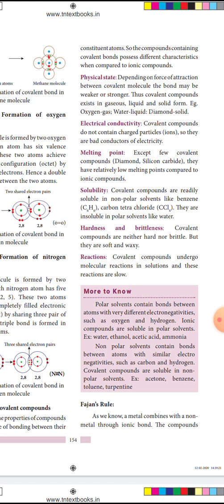Next one is reactions. Covalent compounds undergo molecular reactions in solutions and these reactions are slow. Comparing to this, ionic compounds undergo ionic reactions which are practically rapid and instantaneous. Already I have said that instantaneous means sudden. Practically the reaction changes suddenly. But covalent compounds undergo molecular reactions in solutions and these reactions are very slow.